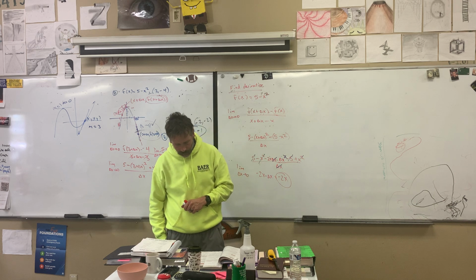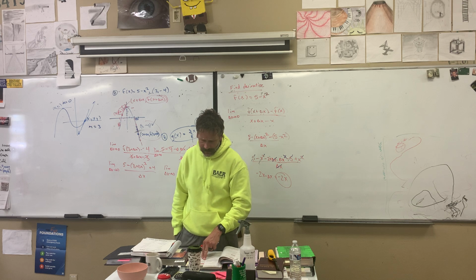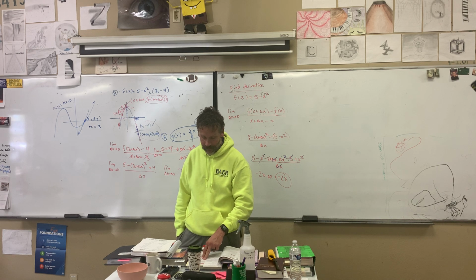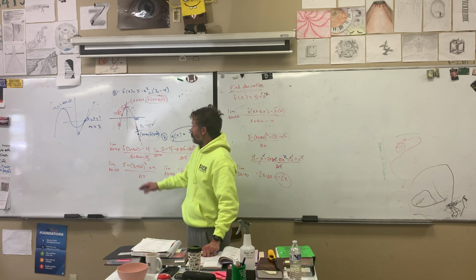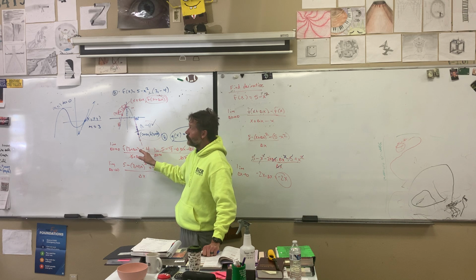When we get to problems 25 through 31, it says find an equation of the tangent line to the graph of f at the given point. Use a graphing utility to graph the function and its tangent line. Okay, so if I said find the equation of this tangent line here, this red line, what do you need to write the equation of the line?